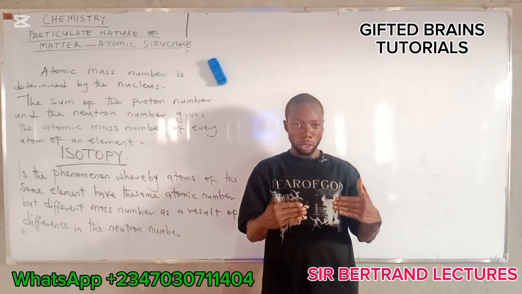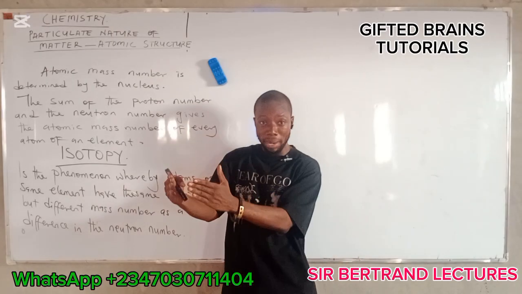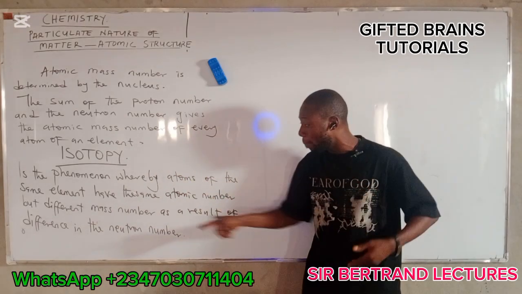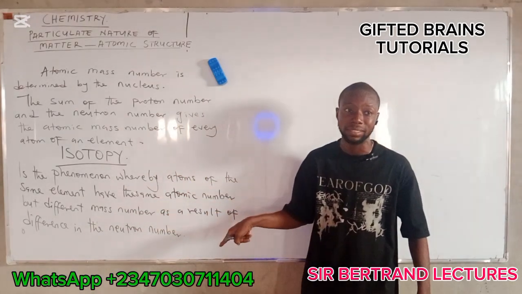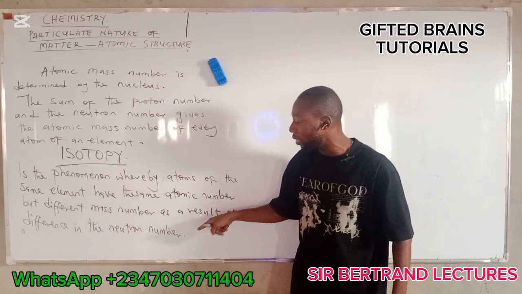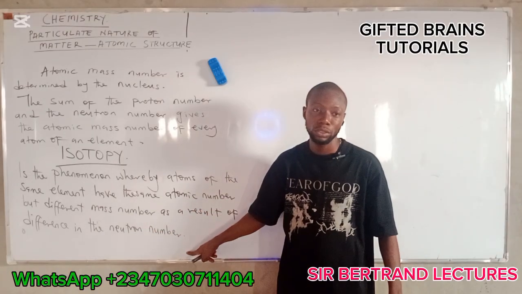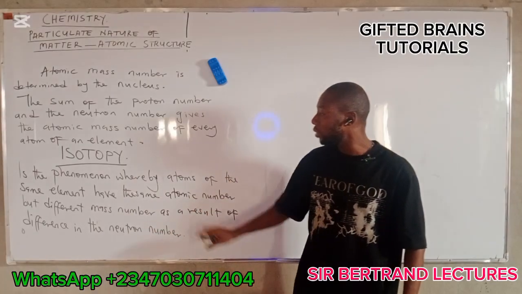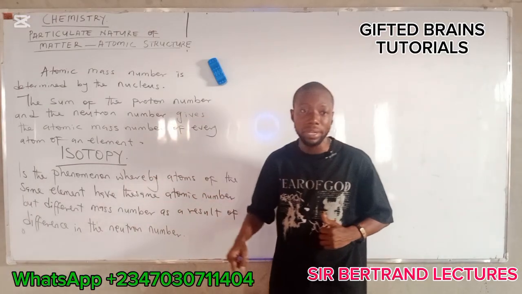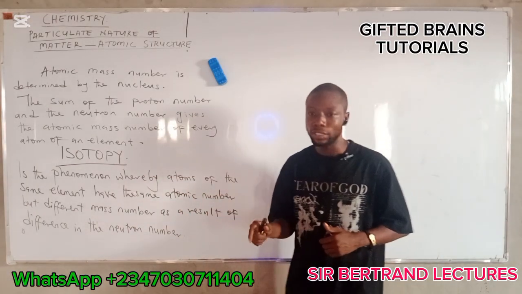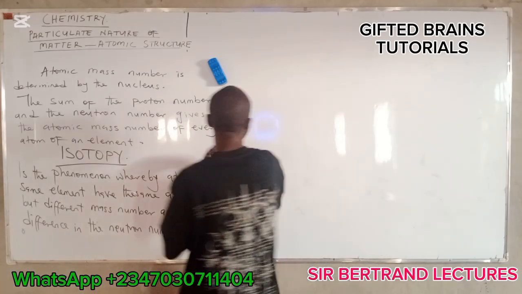Then you add the proton number with the neutron number. It will now give you the mass number, which is not the same here, of two atoms of a particular element. So it is a result of difference in the neutron number. Do you understand? Now, these atoms of the same element that exhibit this isotopy are known as isotopes. All right? Now let's look at isotopes here.